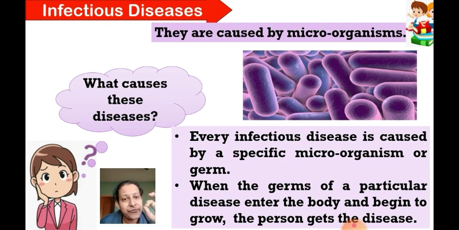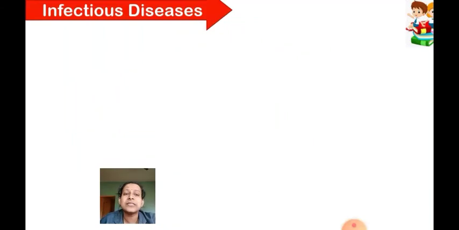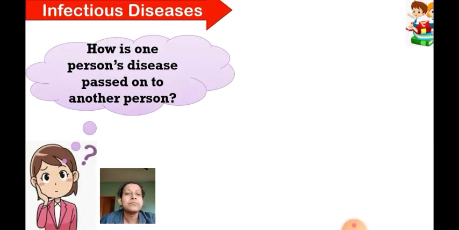I hope you have understood this. That is, every infectious disease is caused by a specific microorganism, and when the germs of a particular disease enter the body, they begin to grow and the person will get the disease. Then how are these diseases spread? How is one person's disease passed on to another person? Here, it is caused by a microorganism, that you have come to know now. But how it goes from one person to another is also very important, right?